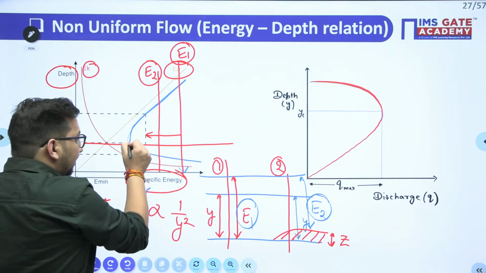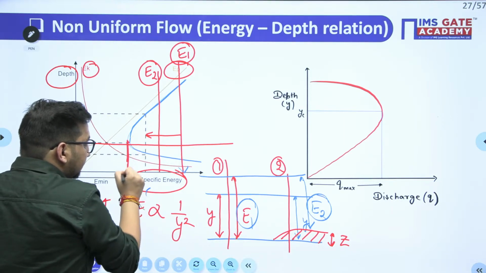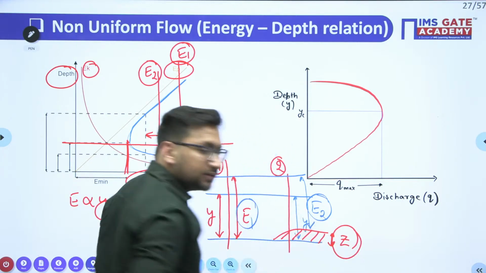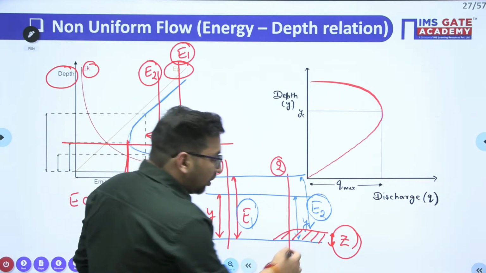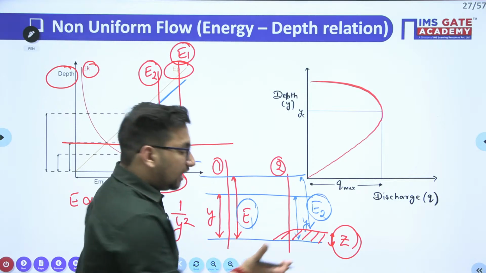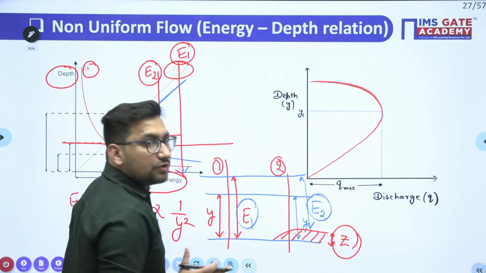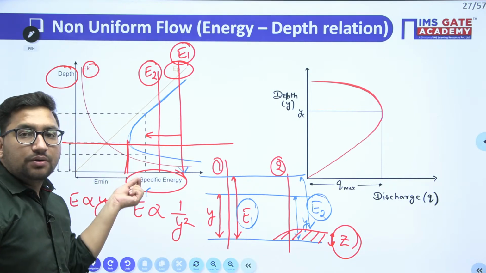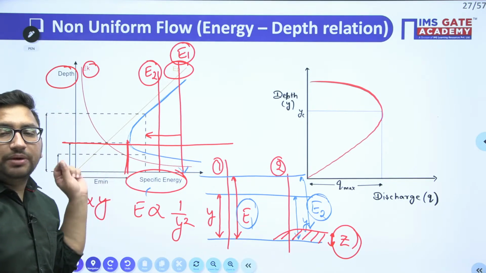And there will be one case. There will be one particular height of this rise, right? Generally we call this rise a hump. So there will be a height of this hump for which our specific energy is going to be minimum.